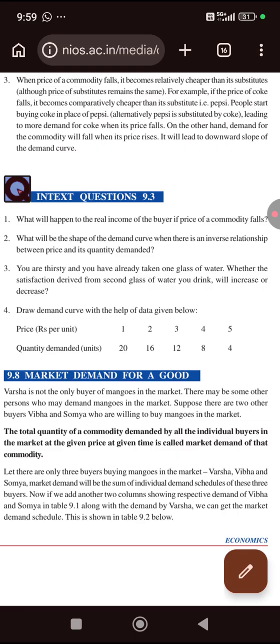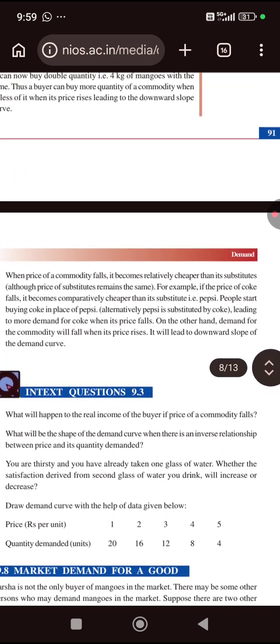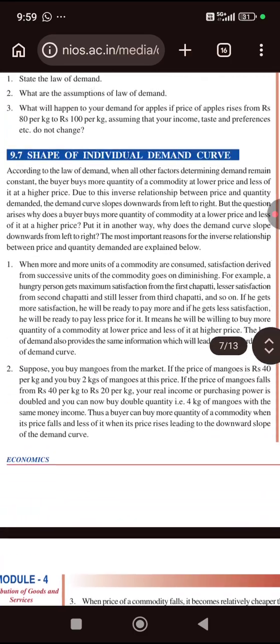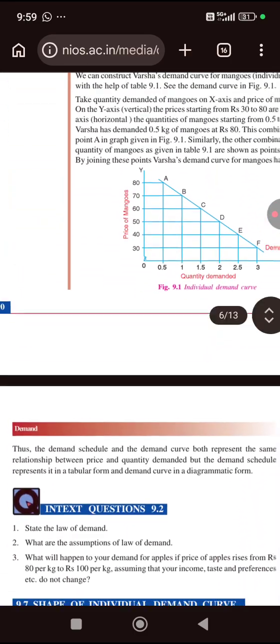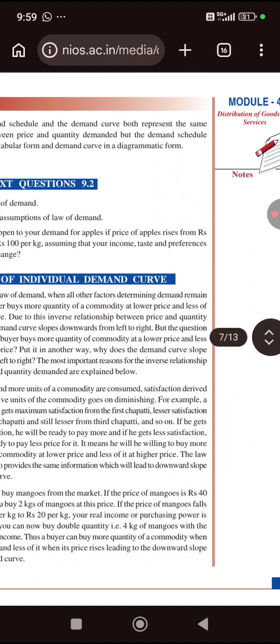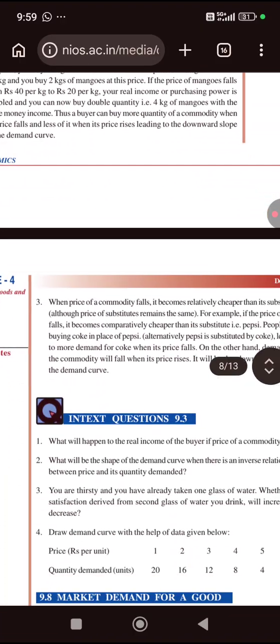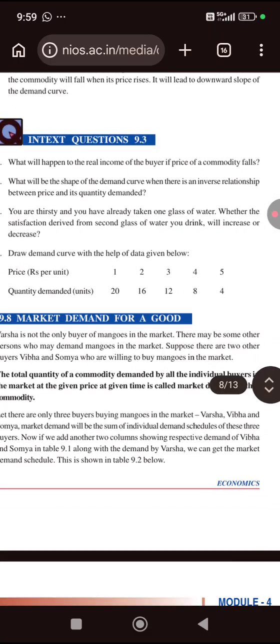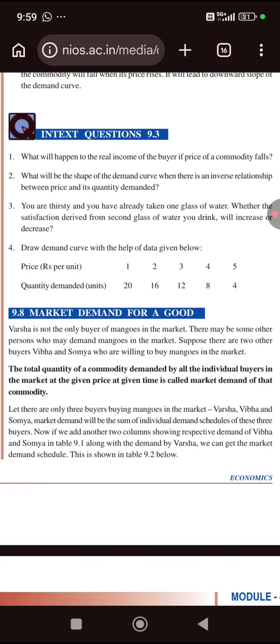The demand curve will slope downwards from left to right when there is an inverse relationship between price and quantity demanded.